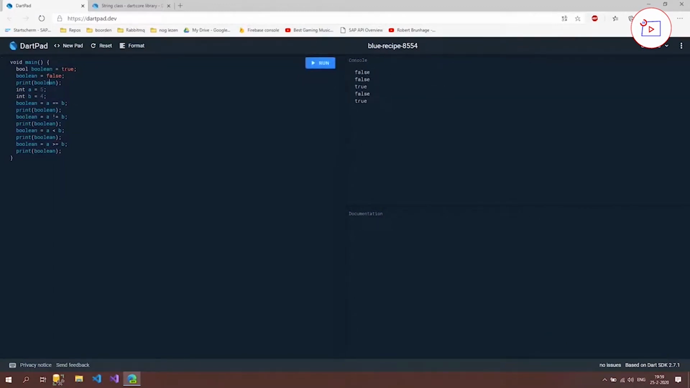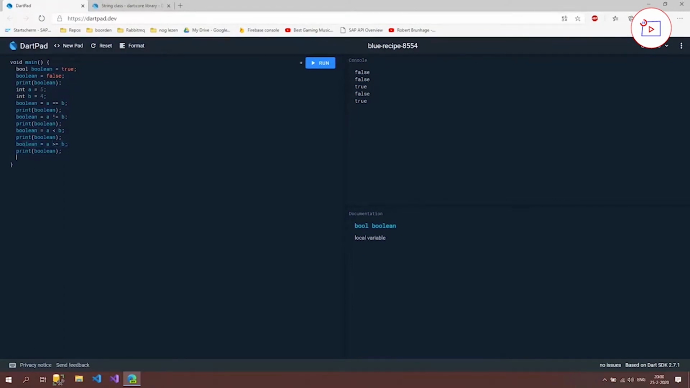So the first one is false, and that's because the boolean is just set to false. The second one is false because 5 is not 4, so boolean is false. The third one is true because indeed 5 is not 4, so it's going to be true. Then the fourth one is going to be false because 5 is not lower than 4. And the fifth one is true because 5 is greater than or equal to b.